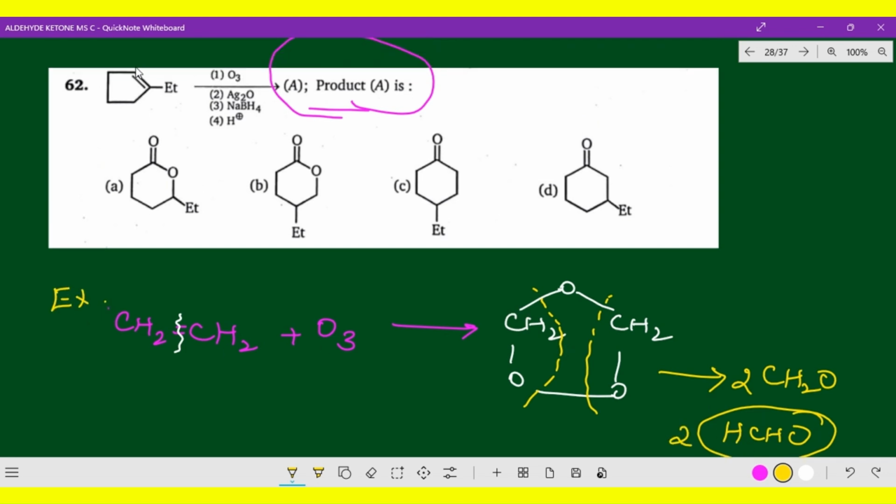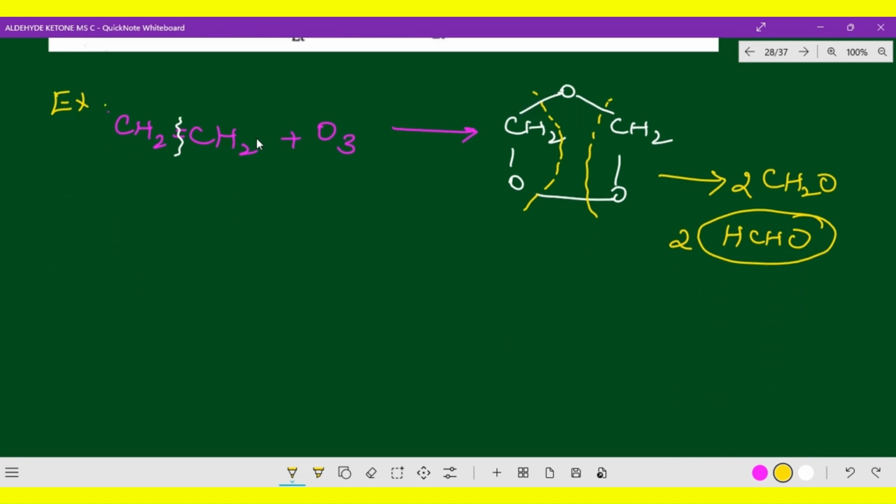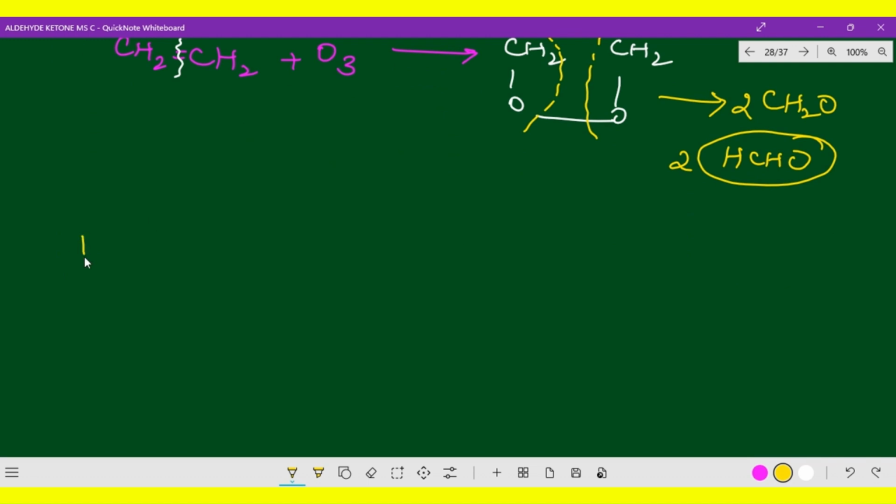Now, here they have given one compound. We have to check all these reagents and the final product. Let us check. So, here, this reactant has an ethyl group attached. Now, this is a double bond. First one, it is ozonolysis. Now, what happened here? Here also the bond breaks. Here one oxygen atom, here one oxygen atom, and both are connected to one oxygen atom.